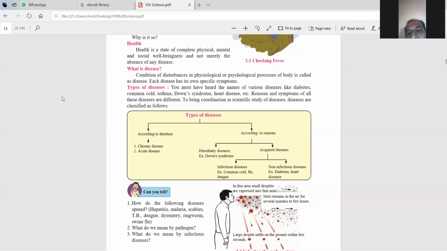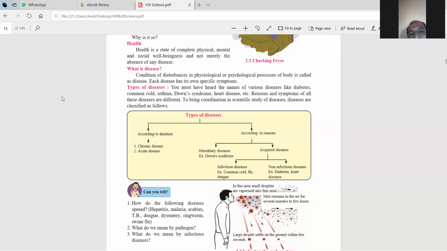Now the reasons and symptoms of all these diseases are different. To bring coordination in the scientific study, diseases are classified as follows. How are diseases classified? Diseases are classified into two types: according to the duration and according to the reason. What is the meaning of duration? Duration means how long the disease spreads and how long its problems are created in our body.